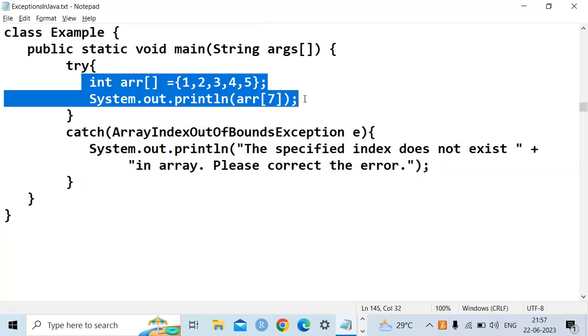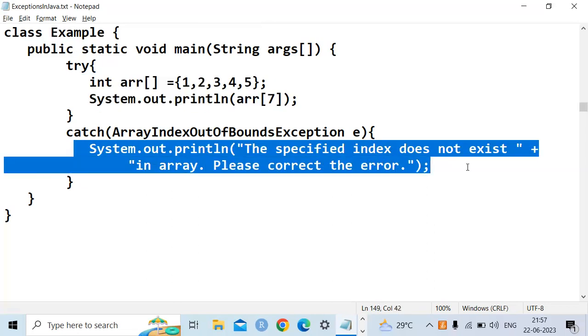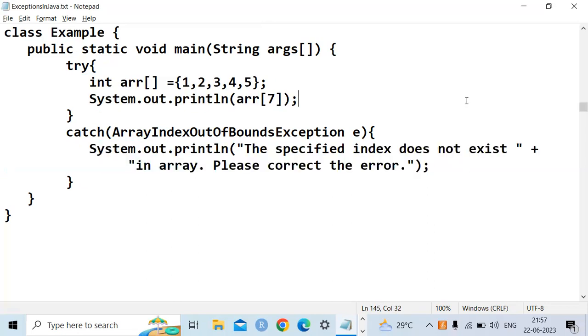If you just use the try block and don't use the catch block, there is no use. Try block and catch block are always together to implement the concept of exception handling. So exception handling is nothing but a mechanism to prevent the errors or events that occur during compile time or runtime.